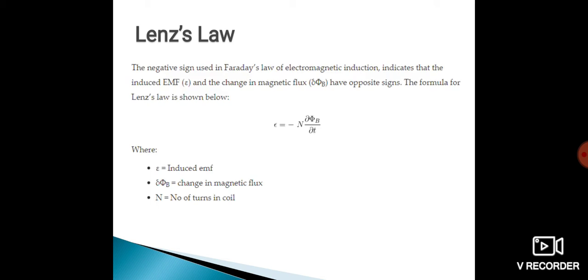Now mathematically, if we want to represent Lenz's law, the negative sign used in Faraday's law of electromagnetic induction indicates that the induced EMF and change in the magnetic flux have opposite sign. The formula for Lenz's law is exactly the same as the formula of Faraday's law of electromagnetic induction. The only difference is the negative, minus sign.